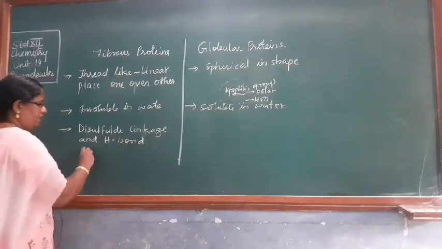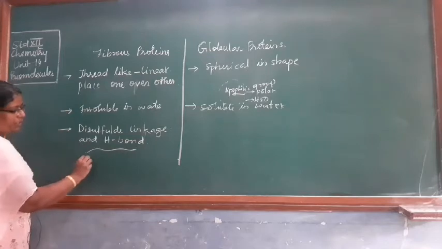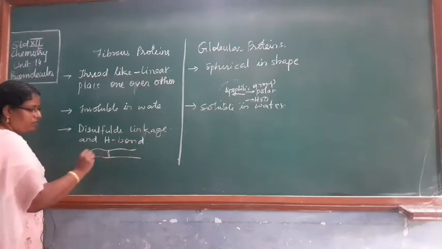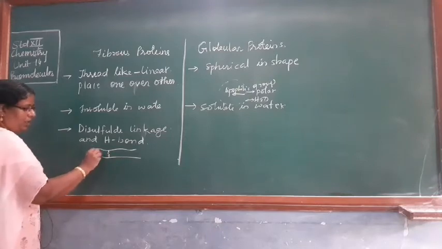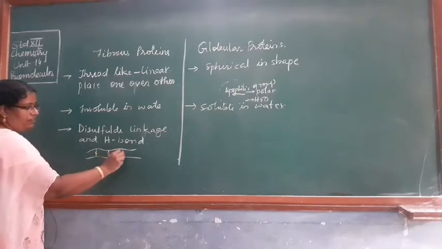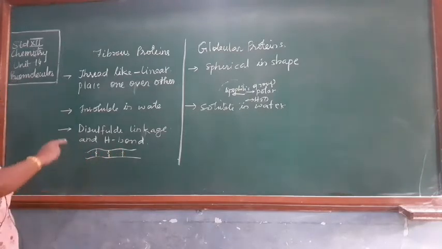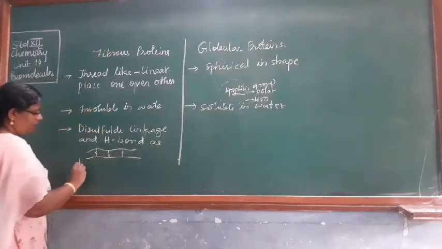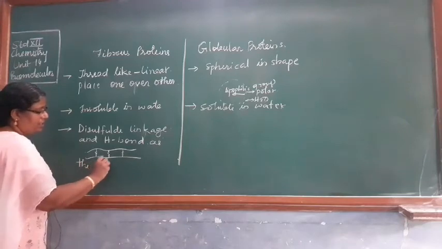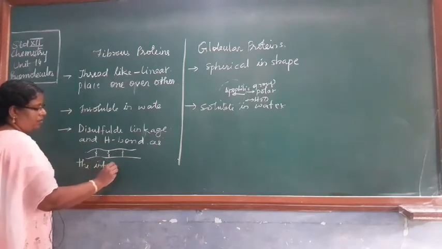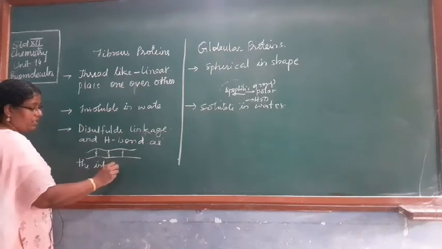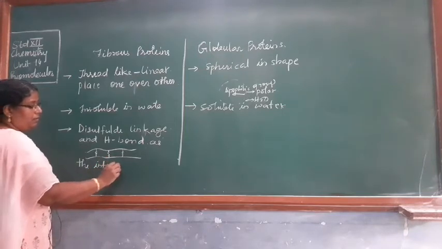Like this is one layer of protein, and this is another layer of protein, so here you have a disulfide linkage, along with H bond. So there is a disulfide linkage and H bond as the intermolecular forces existing between them.